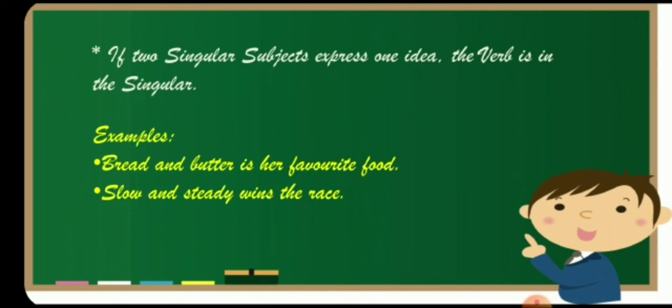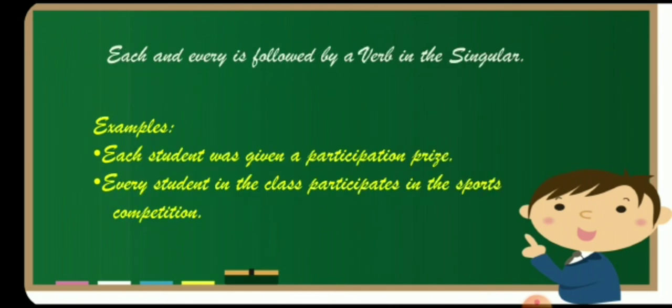If two singular subjects express one idea, the verb is singular. Bread and butter is her favorite food. Here bread and butter is only one kind of breakfast. It is not two. Slow and steady wins the race. Slow and steady is only one quality, so wins is a singular verb.